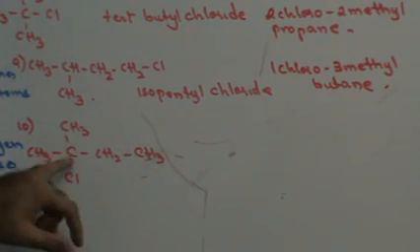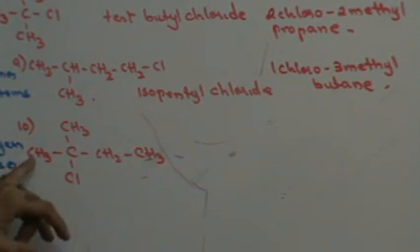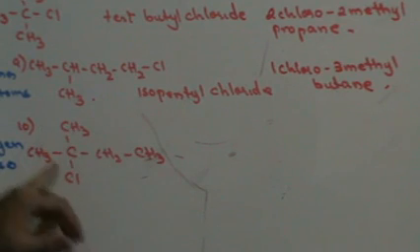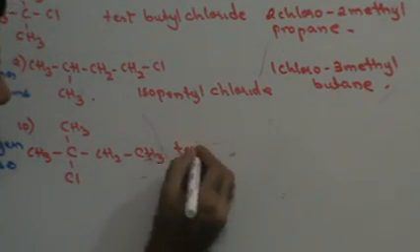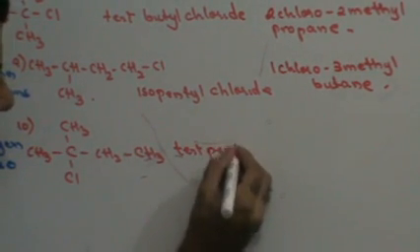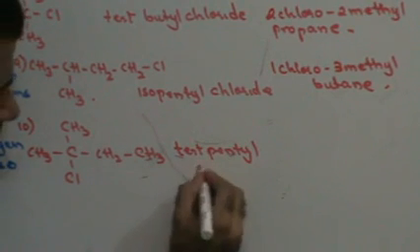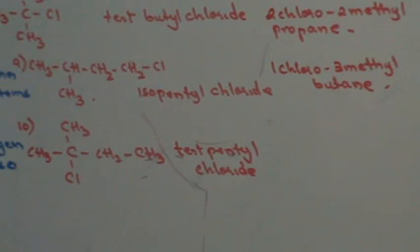Now, this particular carbon atom is definitely a tertiary carbon atom. Count the number of carbon atoms. 1, 2, 3, 4, 5. There are 5 carbon atoms. Therefore, this is going to be tertiary because this is your tertiary carbon atom. 5 carbon atoms, therefore pentyl. Cl, therefore chloride. So this is going to be tertiary pentyl chloride. Fine, do we get this thing here?